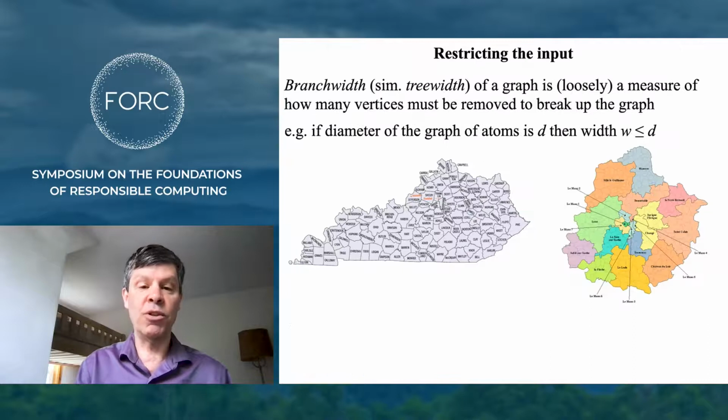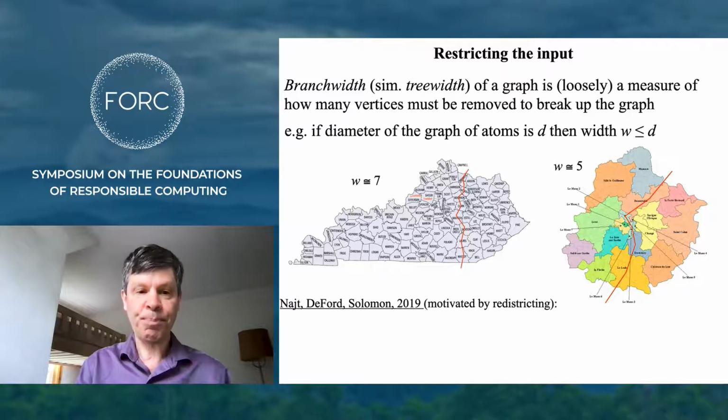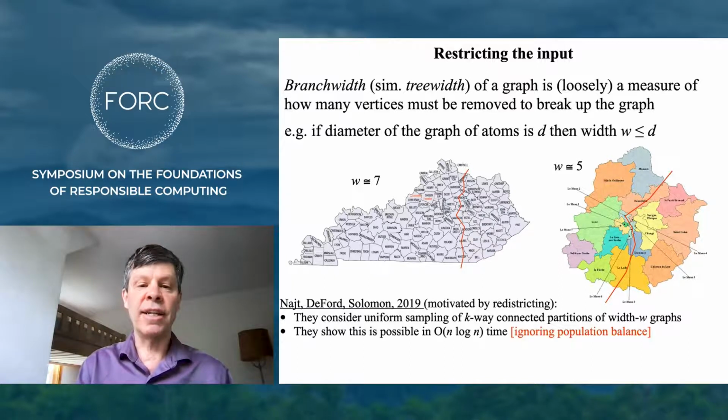So what can we do? Can we restrict the input to make the problem easier? We're going to look at branch width, which is a way of cutting up the graph. Because the graph of atoms has small diameter, it follows that these graphs have moderately small branch width or tree width. Previous authors, motivated by redistricting, looked at uniform random sampling of k-way connected partitions and gave a theoretical algorithm that ran in n log n time.